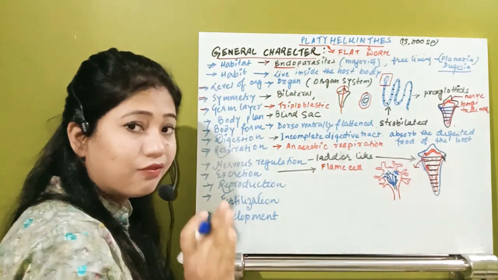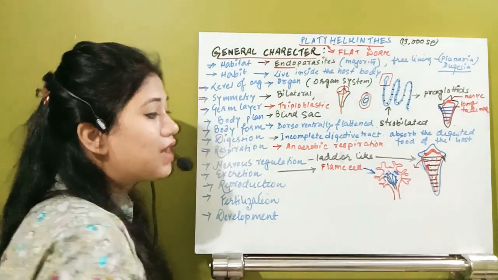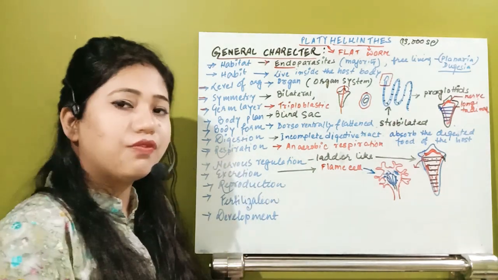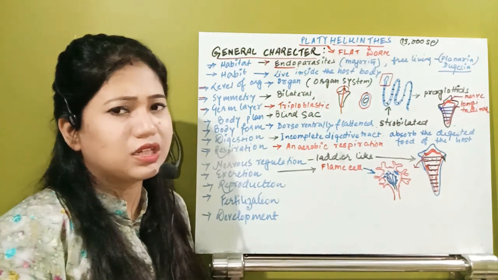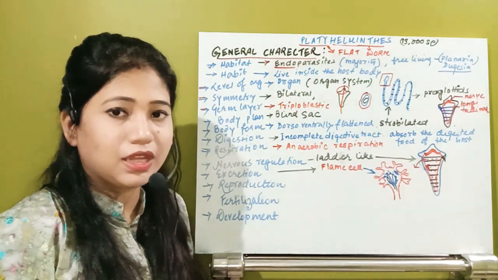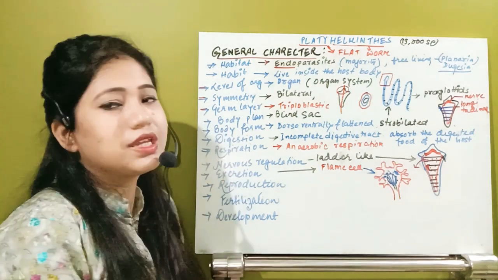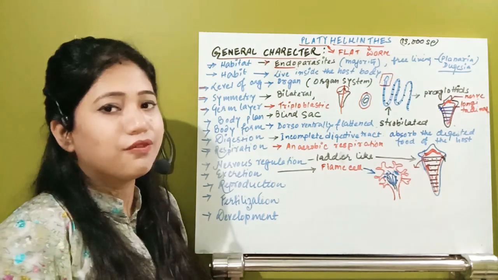So those cilia will beat, and because of that they will take the waste product. They will collect only the nitrogenous waste product from the different tissues and organs. So this is a very unique question that comes many a times in the medical exams, AIIMS and NEET, that what is the excretory cell found in case of platyhelminthes? Remember, this is the flame cell.